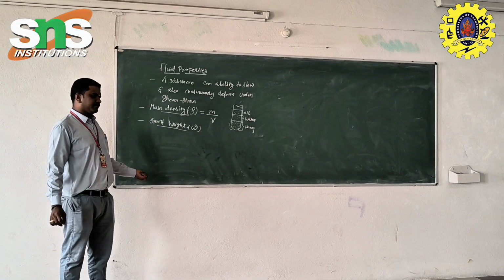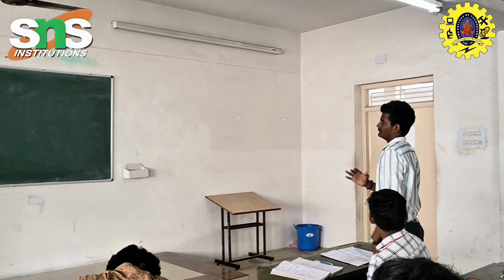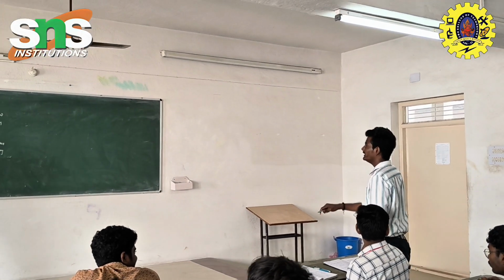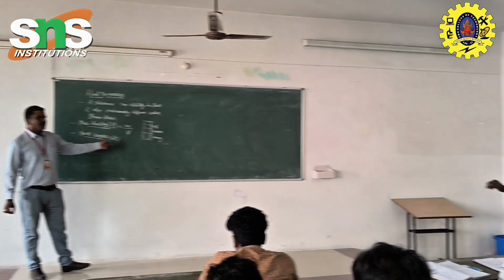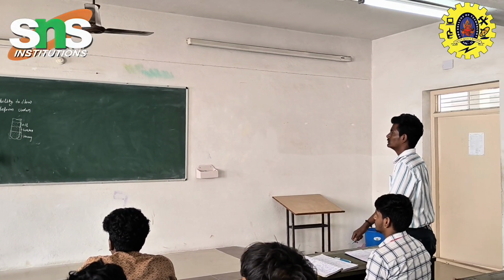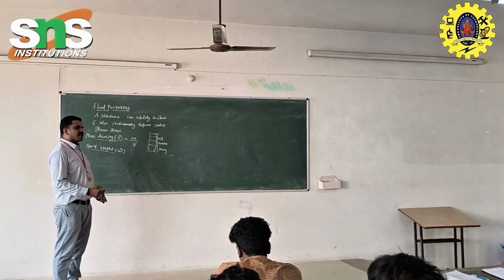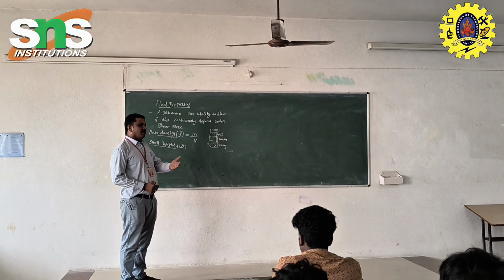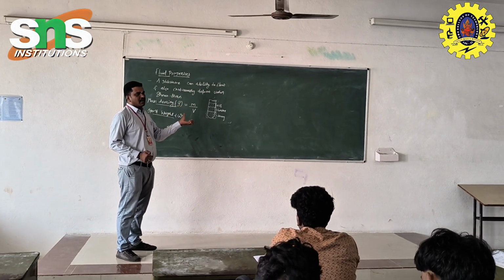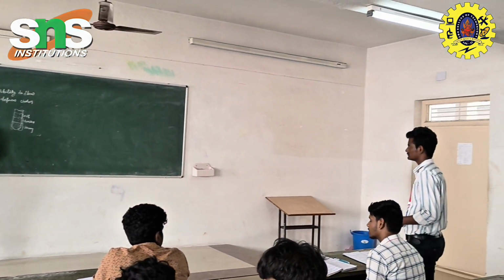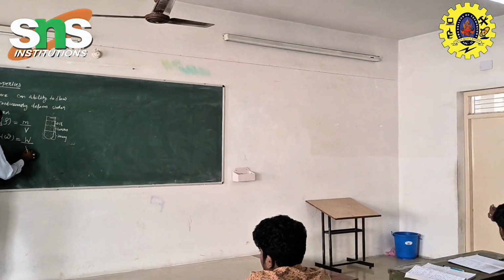What is the specific weight? Specific weight is a ratio between fluid weight and the volume of the fluid. So the specific weight can differ for each particular fluid. Small w is nothing but capital W divided by volume.